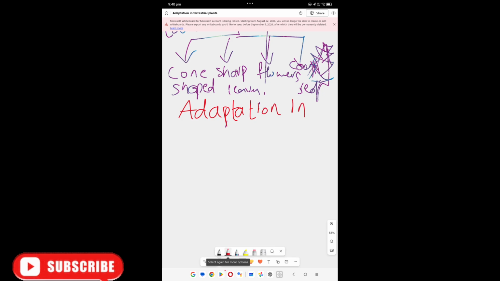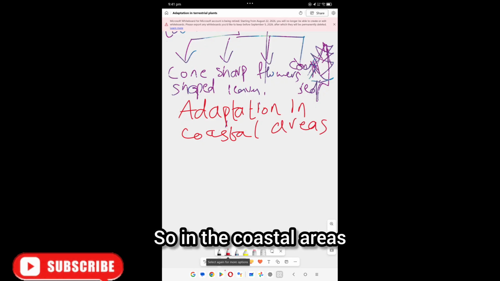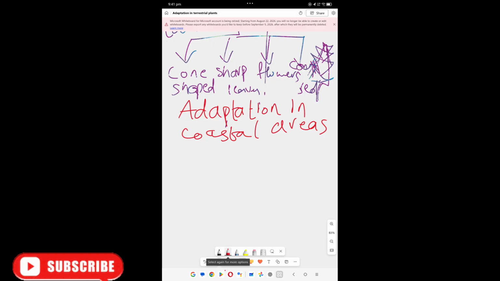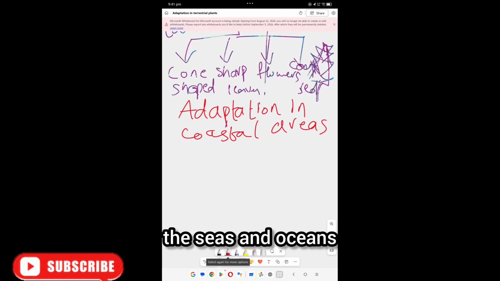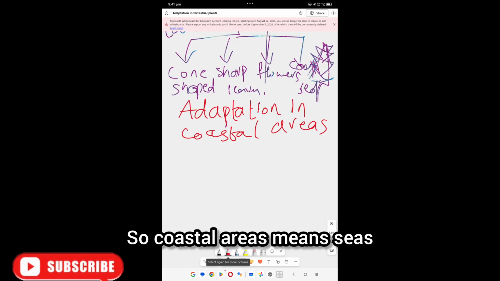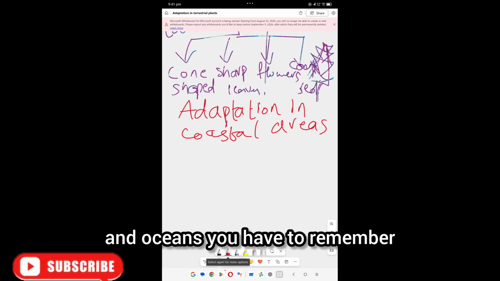In the coastal areas, coastal areas means seas and oceans. You have to remember. Okay.